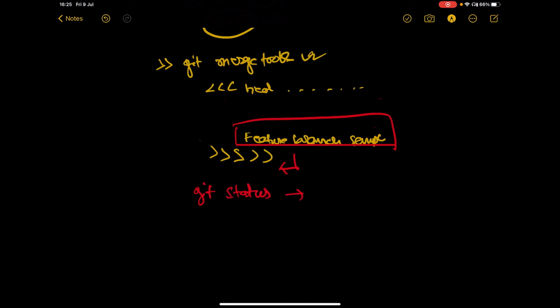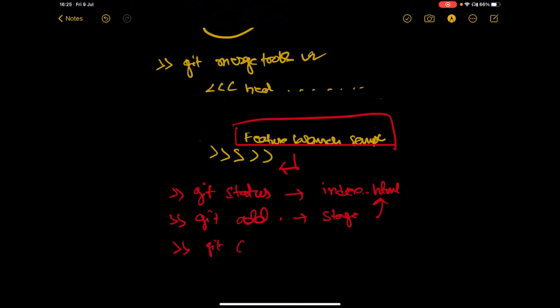So this will show that index.html is not staged, right? So then we will do git add, or we can do git add index.html also. This will stage this particular file, and then we need to commit.